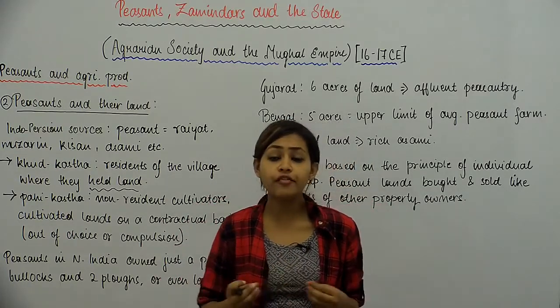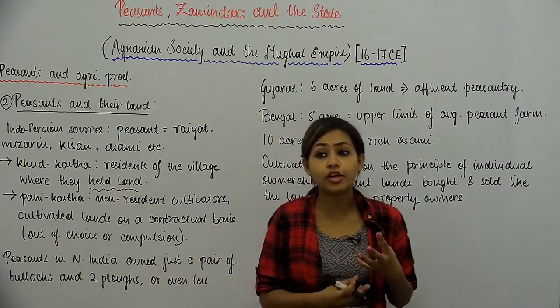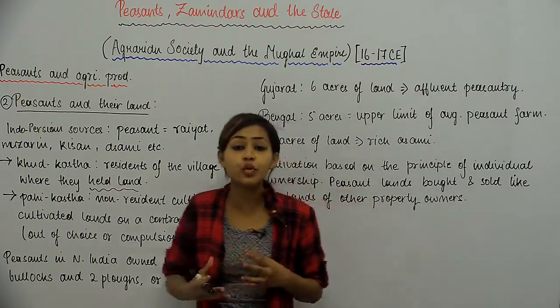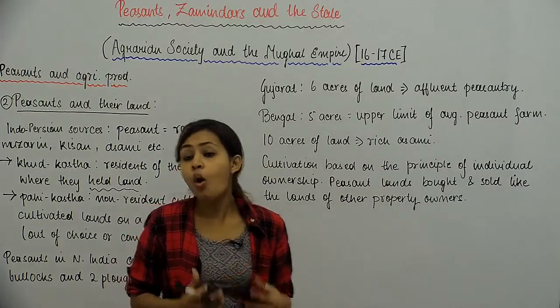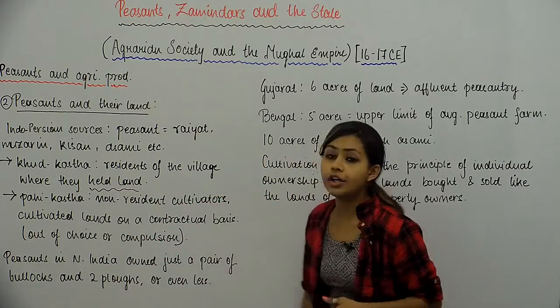So if the terms of revenue were better, then they would out of choice move to a nearby village and they would work for somebody else's land, or they would do so due to compulsion.